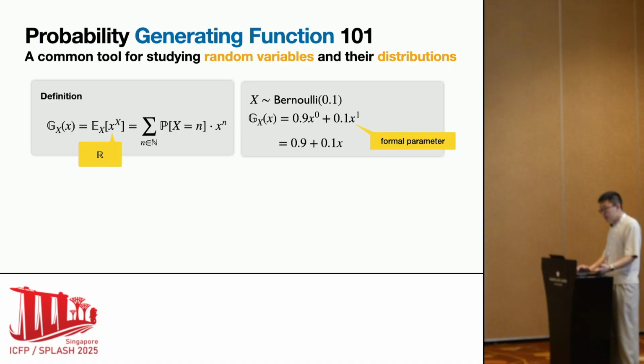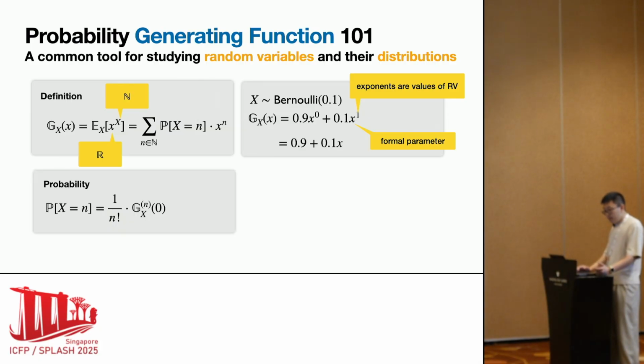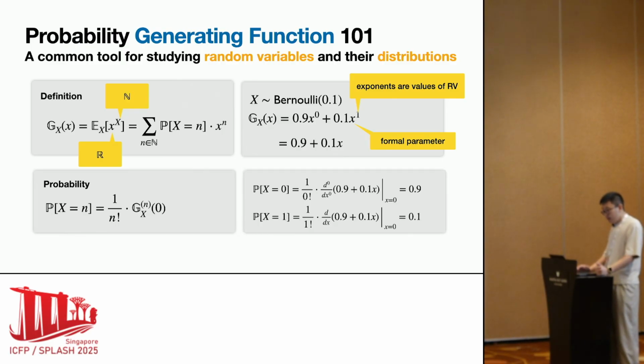Here, the lowercase x, a real number, is the formal parameter, while the uppercase X in the exponent, a natural number, is the random variable. From a generating function, we can recover probability masses and expectation by taking derivatives. For example, the probability of X being 0 and 1 can be computed by taking the 0th order and first order derivative at 0. So far, generating functions may not seem that useful.